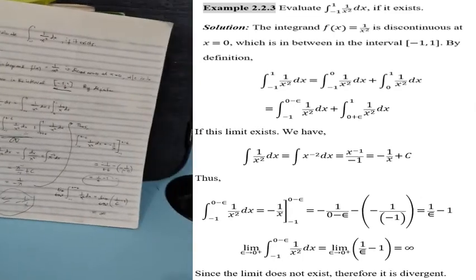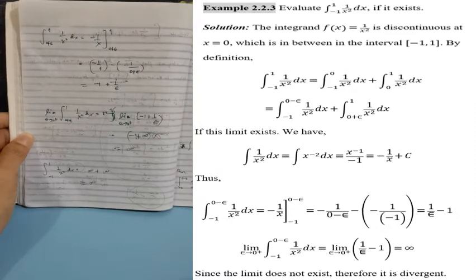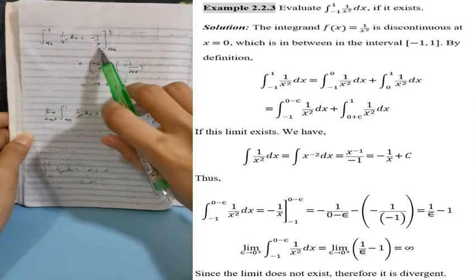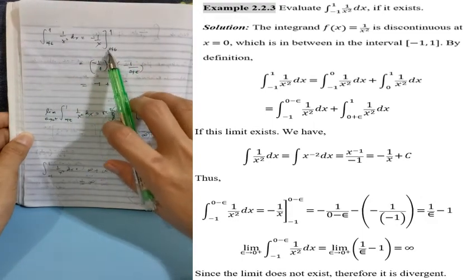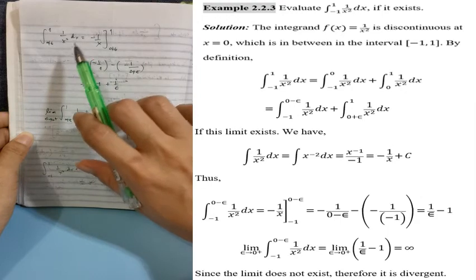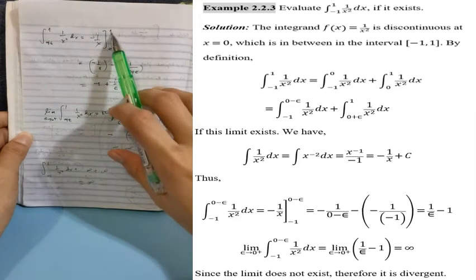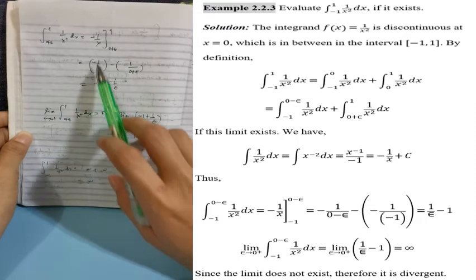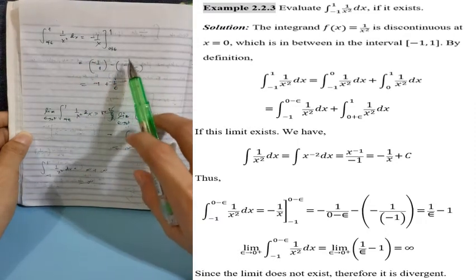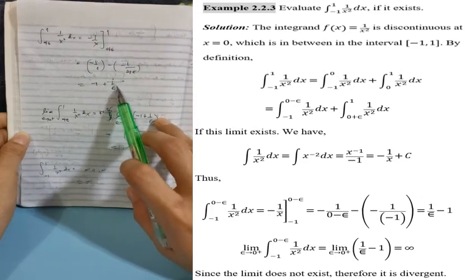Okay, so next, ang kukunin natin is yung sa second term. The integral of 1 over x squared dx is equal to negative 1 over x. So, di ba, ito yung nakuha natin na integral niya. So, for now, it is evaluated from 0 plus epsilon to 1. Kanina kasi, from negative 1 to 0 minus epsilon. Okay, so if we substitute 1 here and 0 plus epsilon, we obtain negative 1 plus 1 over epsilon. Kasi negative 1 over 1 is negative 1. Negative 1 over 0 plus epsilon is negative 1 over epsilon times the negative here. So, magiging positive 1 over epsilon.